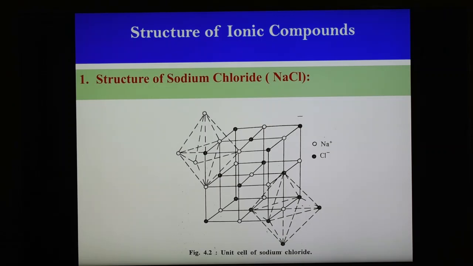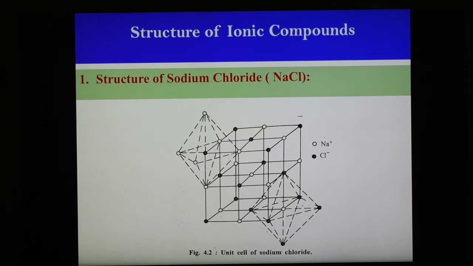And some important features of sodium chloride: the unit cell of sodium chloride is shown here in this structure. In sodium chloride, chloride ions are denoted by the solid dot and can be considered as having a cubic closed packed structure, that is face centered cubic. The second important point is that the sodium ion, represented by the hollow circle, occupies the octahedral holes in the cubic closed packed lattice of the chloride ion.